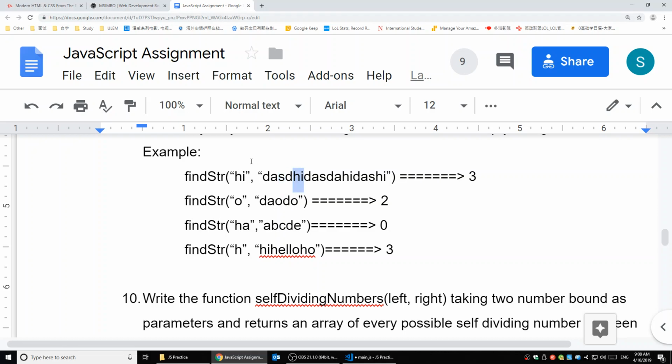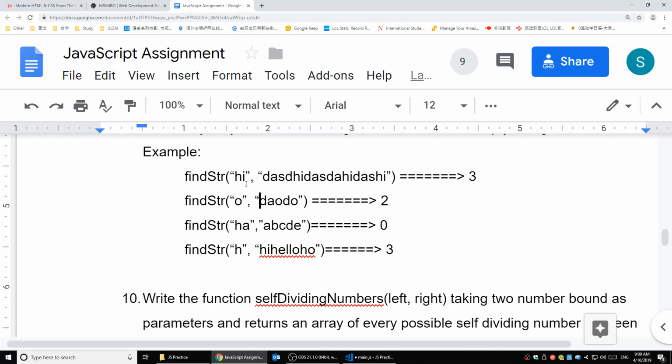Is HI equal to HI? Yes, it is, adding 1. Every time we only move 1 character, not 2. Because if we're moving 2, we're going to check DA equal to HI, SD equal to HI, HI equal to HI, and so on, and here we're missing the HI. So you need to move 1 character at a time.